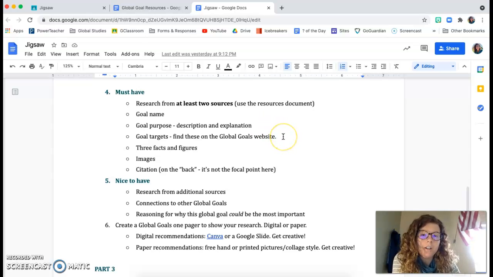The goal targets, use the Global Goals website to find this. It does list them out and it gives you like goal 3.1. So the .1 would be the target, and then it will give you the name. Then 3 facts and figures related to your goal. So this would be something to do with numbers or a statistic or something like that. I'll add this right here.